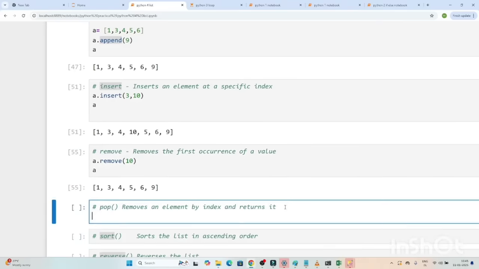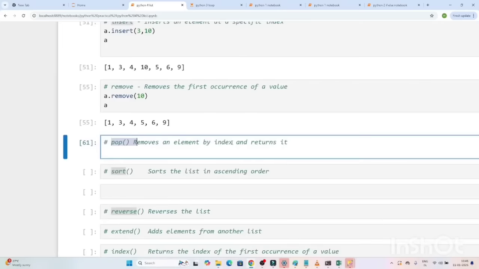Now we also have a pop method. Pop removes an element by index. Let me show you my list first.